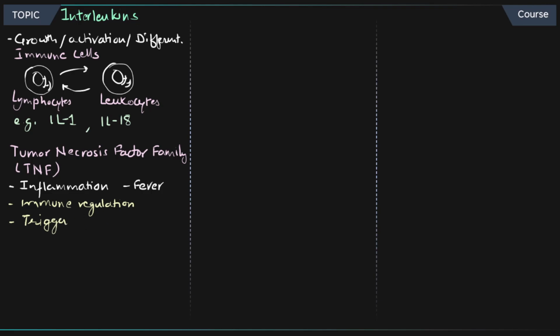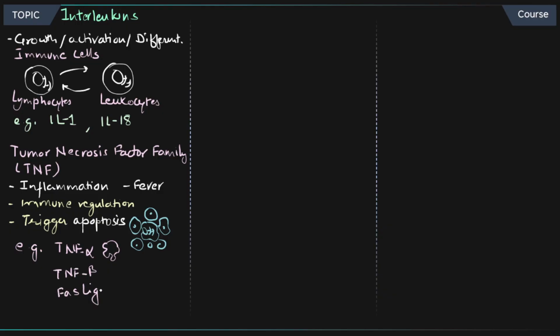It also triggers apoptosis. Apoptosis is when a cell is going to die itself, forming apoptotic bodies, and without a potent inflammatory response, it's going to die. That's a very important process. Examples are TNF alpha, another protein, TNF beta, and then Fas ligand protein.